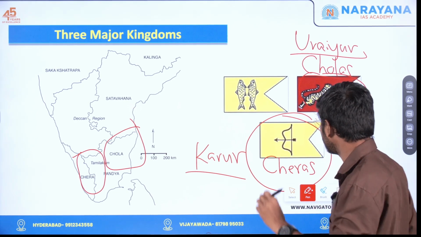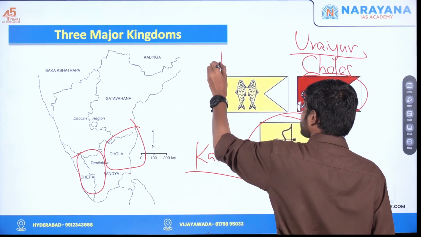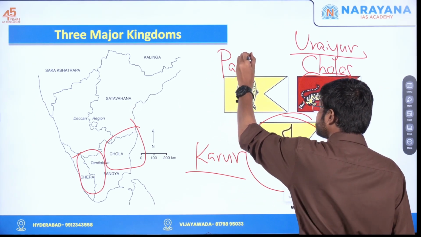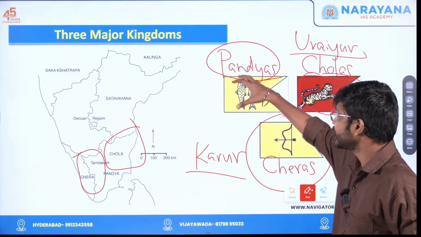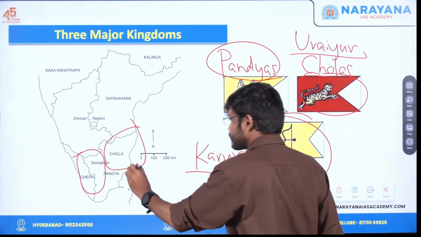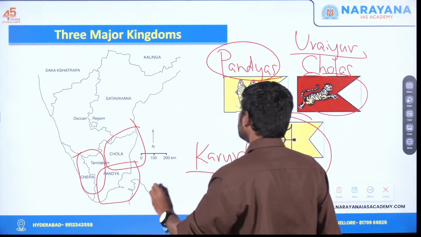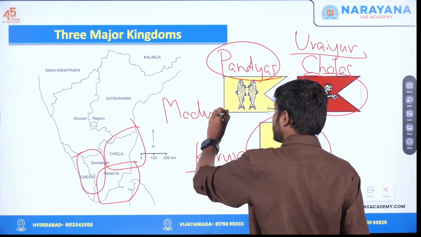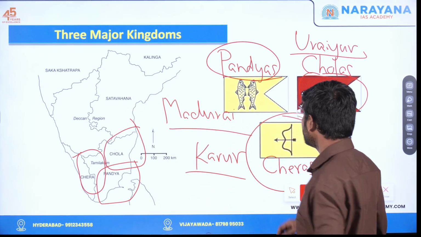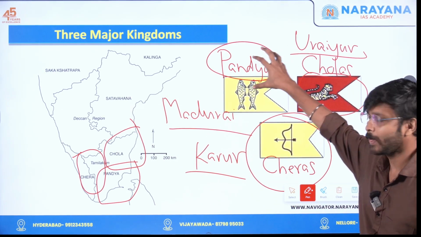Next we have the Pandyas. The Pandyas were ruling in the southern part of Tamil Nadu with Madurai as their capital. So Chera, Chola, Pandya.